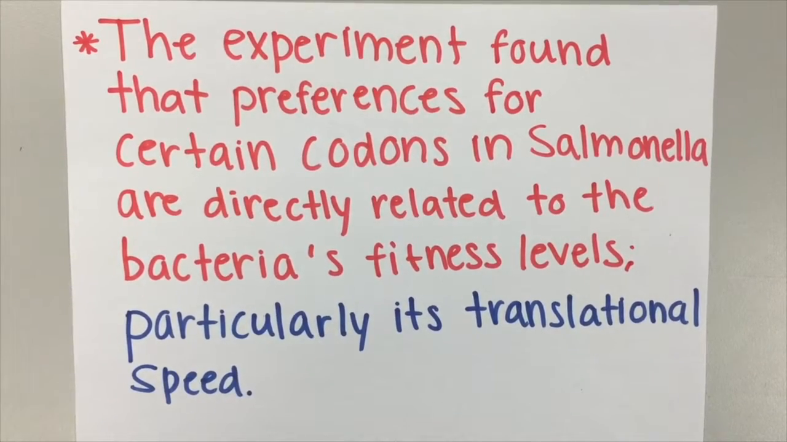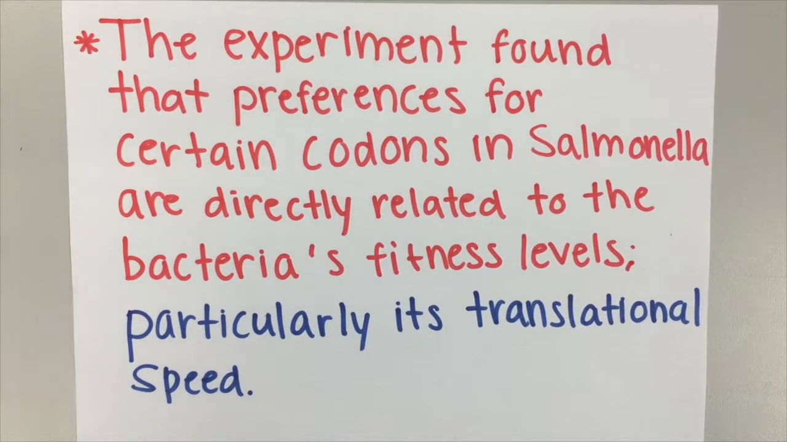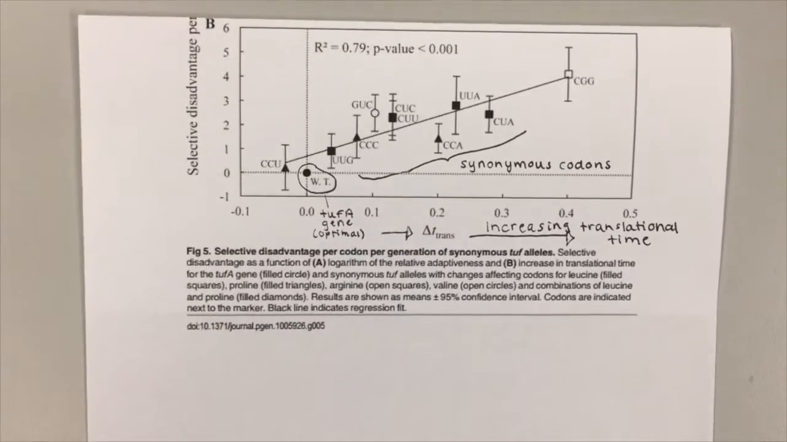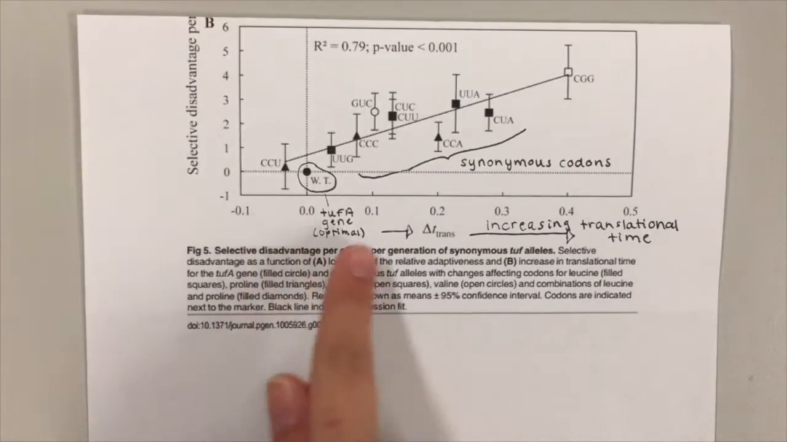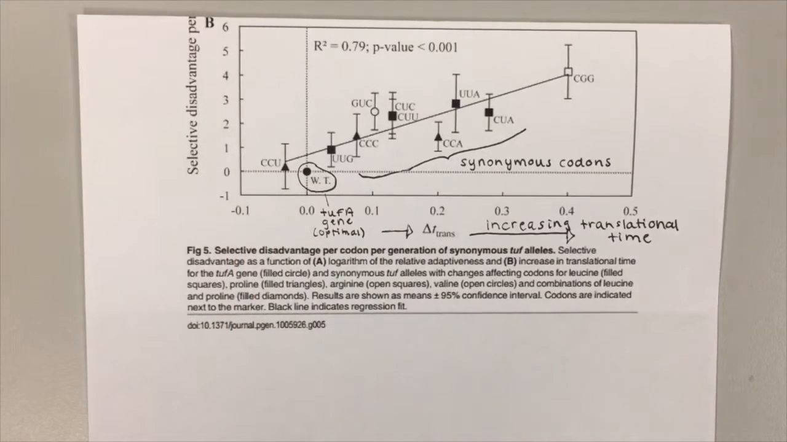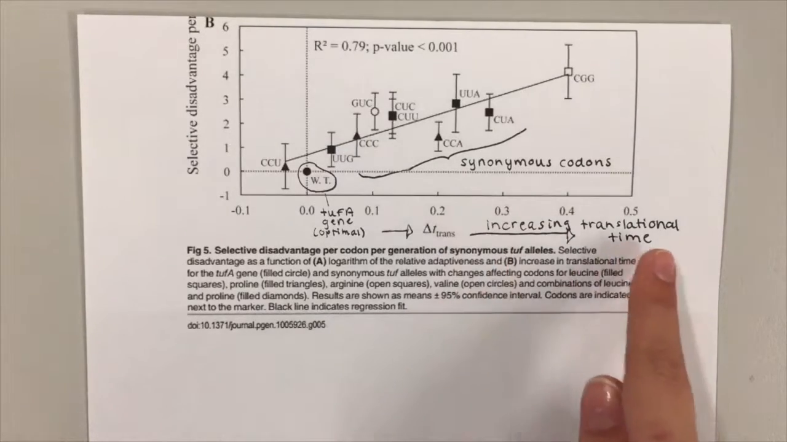The experiment found that preferences for certain codons in Salmonella are directly related to the bacteria's fitness levels, particularly its translational speed. Figure 5 shows translational time of the optimal gene tufA is indicated by the filled circle. The synonymous codons are shown by the squares and triangles to the right of tufA, meaning that necessary translational time increases if these codons are present.